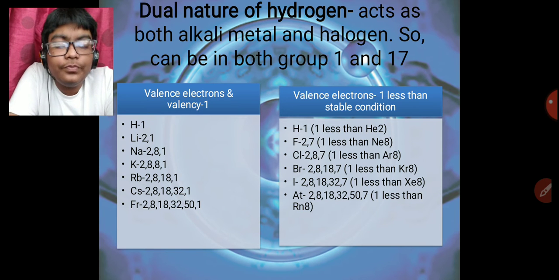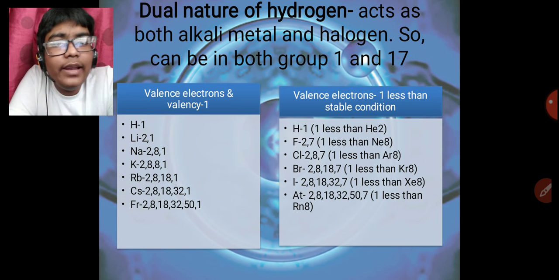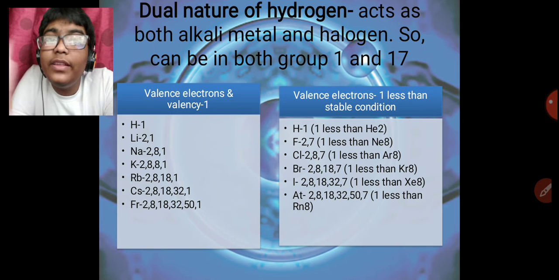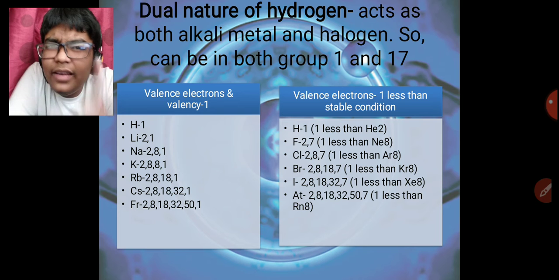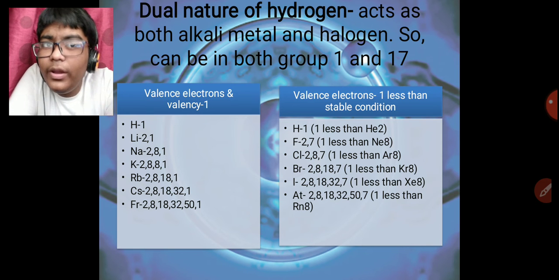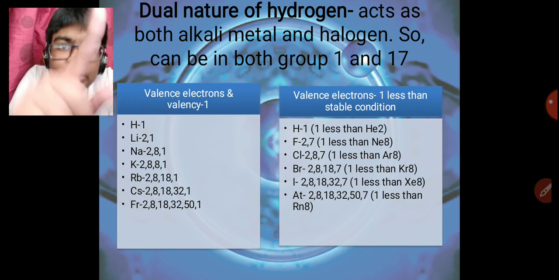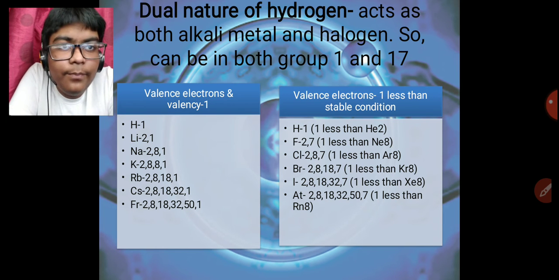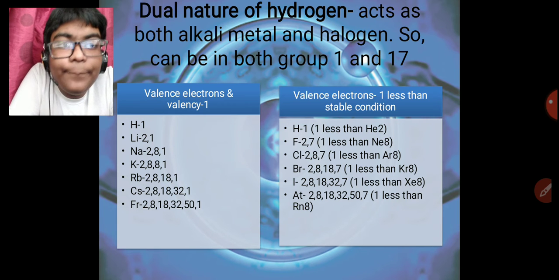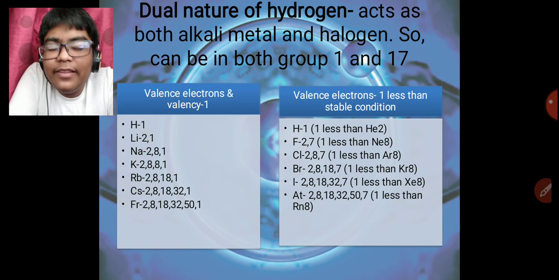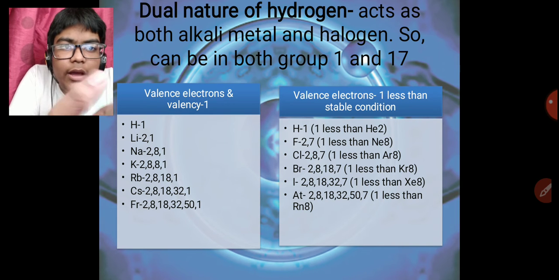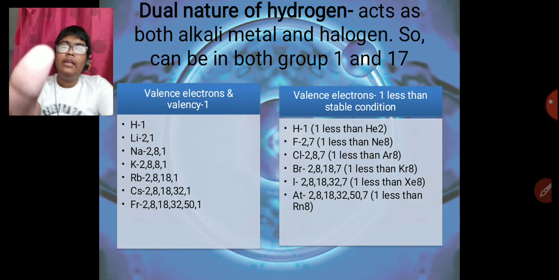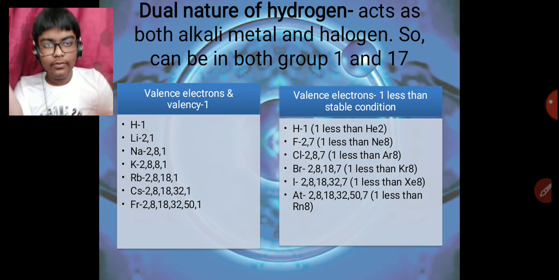Let us see how. Now the valence electrons and valency of alkali metals is always 1. You see, in the last shell only one electron will be present. In all the metals, you can see over here, lithium, sodium, in the same way hydrogen also has one. In halogens, you check, the valence electrons are one less than their stable state. Therefore, hydrogen is complying with both the conditions.